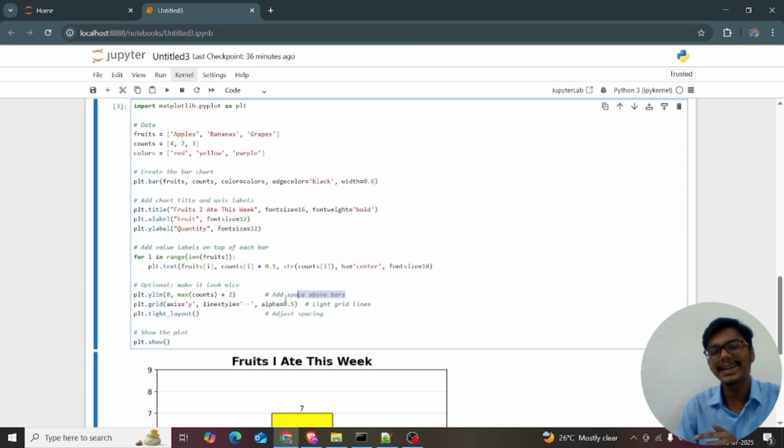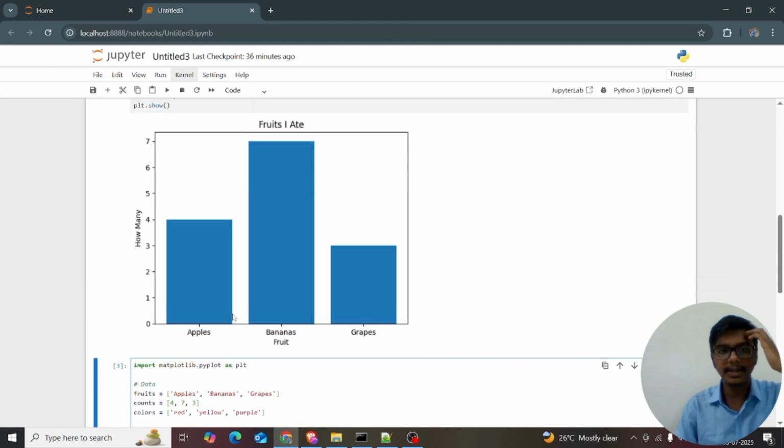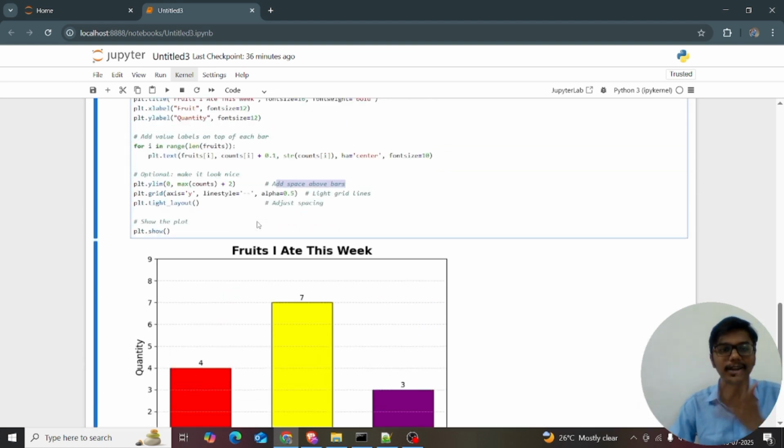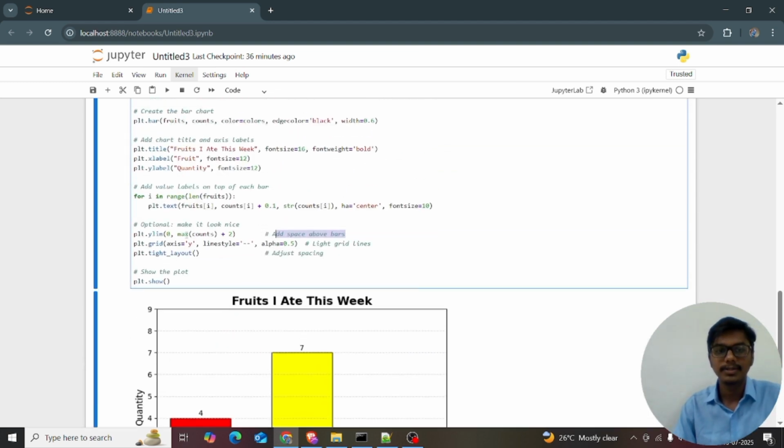We are adding space above the bars. In the previous bar, there was nothing. When you see this bar, you can visualize many things in your mind, and we can relate it with the colors of the fruits. Likewise, plt.ylim of 0, max of count plus 2. 7 plus 2 is 9, and that is how it is coming.